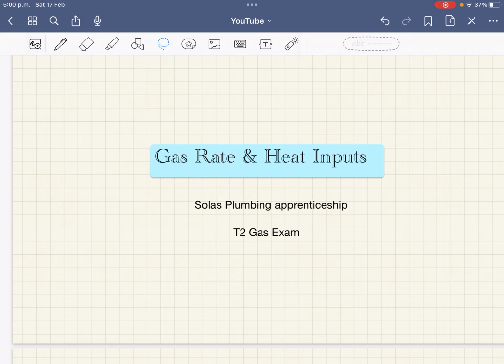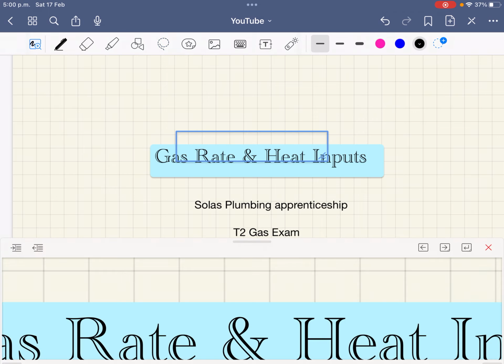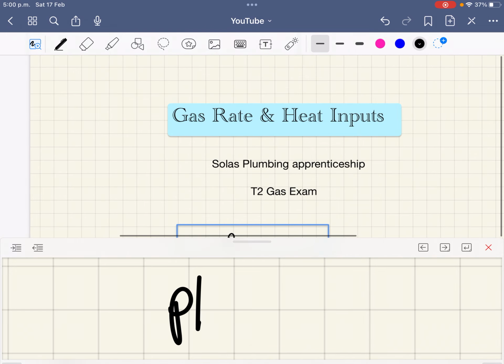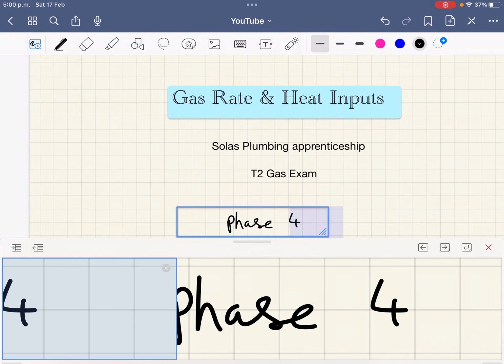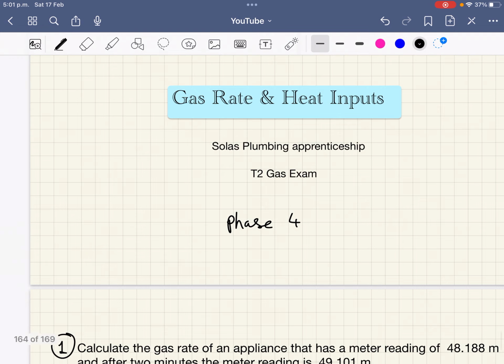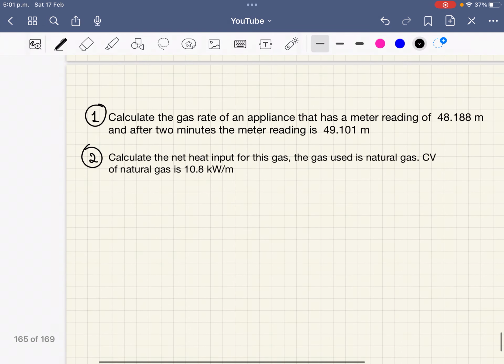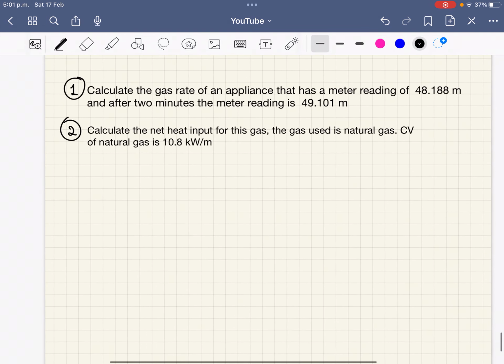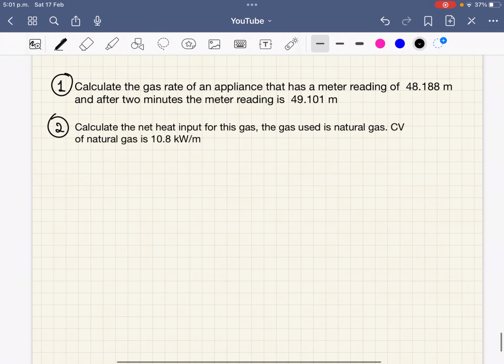In this video we are going to go through some of the maths related to gas rate and heat inputs. This is based on the Irish plumbing apprenticeship T2 exam of phase 4. So a question that could come up on your T2 exam could be something like this.